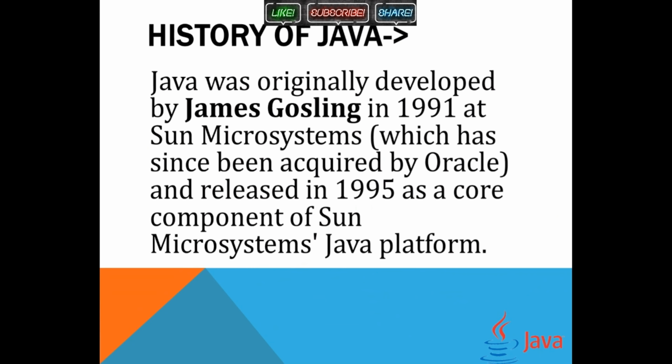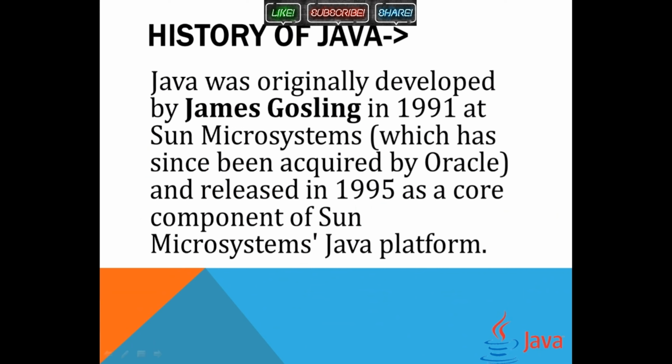So, history of Java. Java was developed by James Gosling in 1991, and he is also known as father of Java at Sun Microsystems, which now has been acquired by Oracle. That is from 1995 onwards. So, this is about history, and now let's see what is Java.